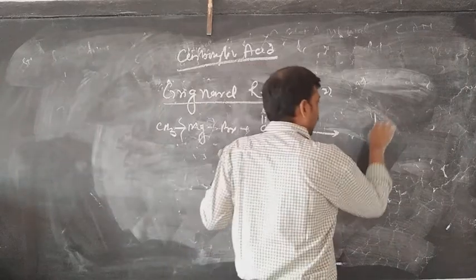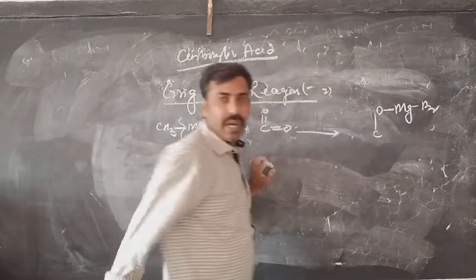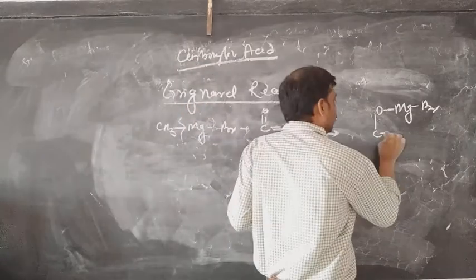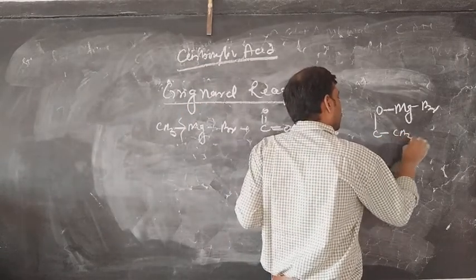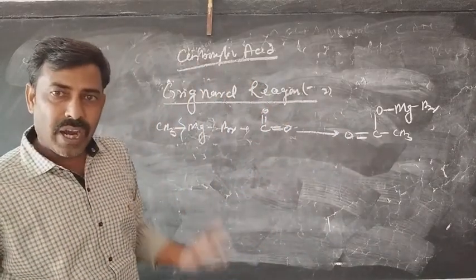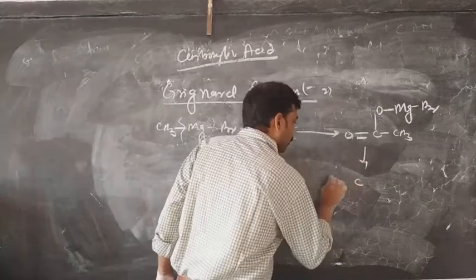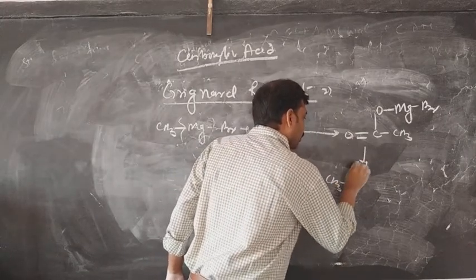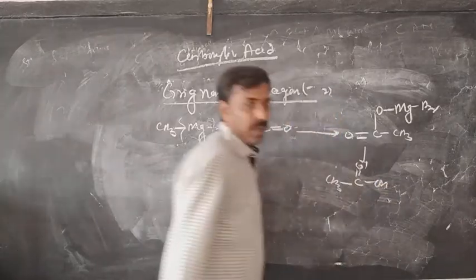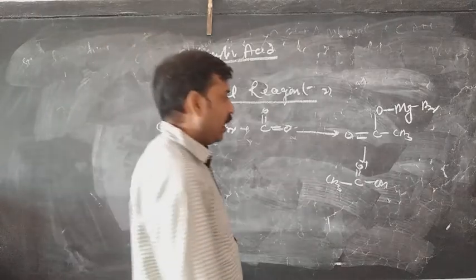So here it will be O MgBr and CH3. And now when you hydrolyze, it forms carboxylic acid along with the magnesium hydroxy halide.